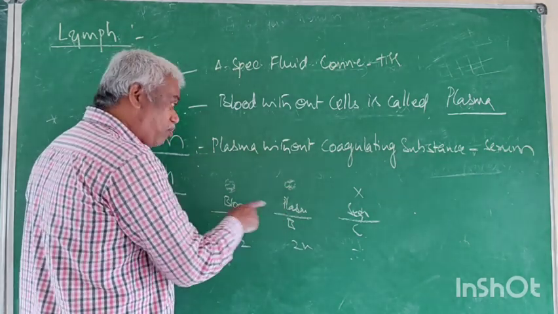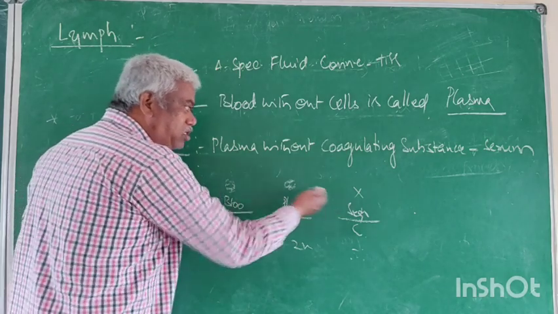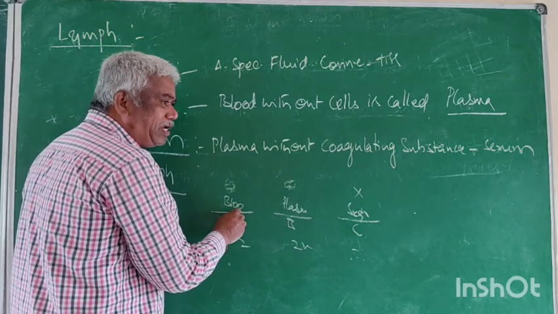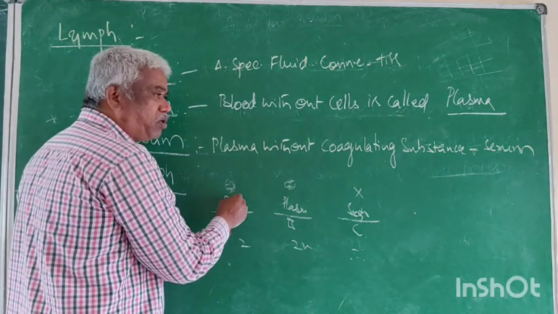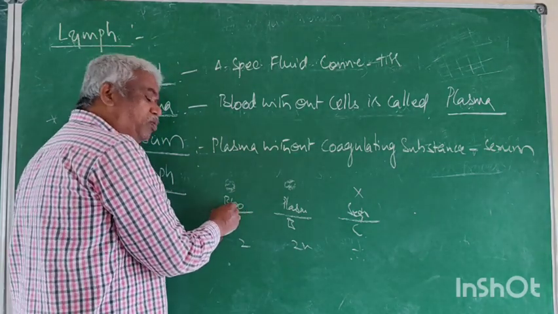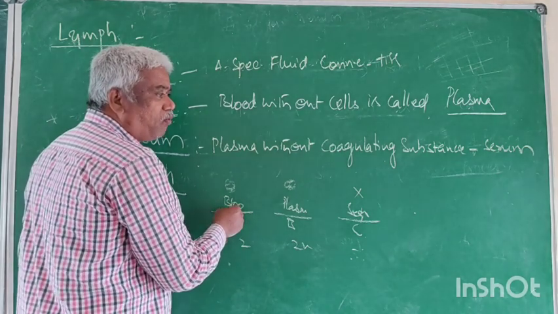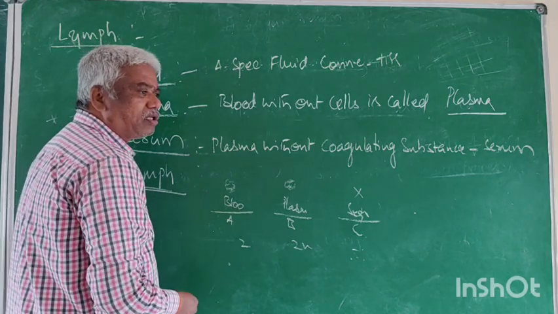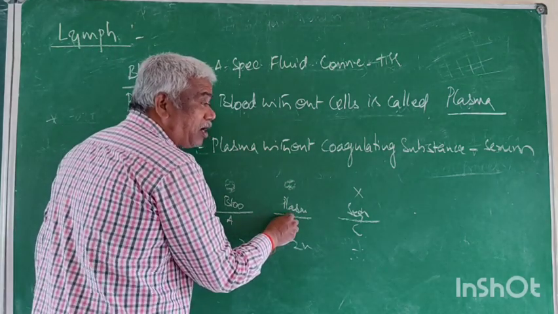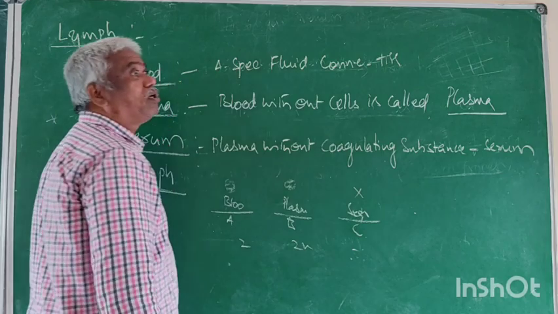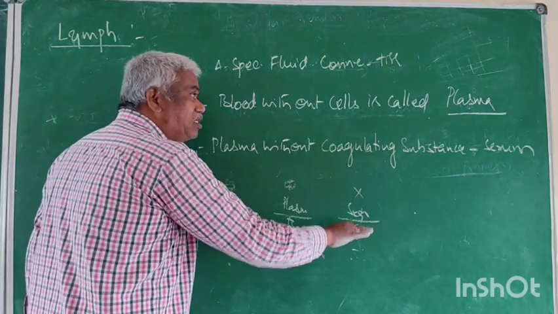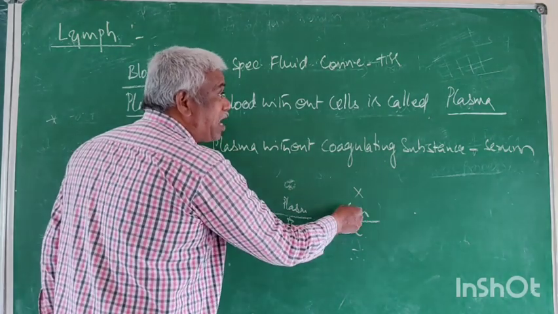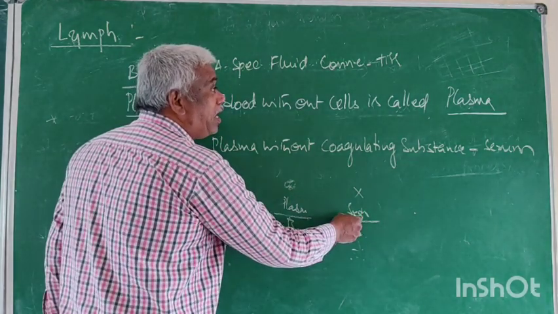Now it is clot. It does not clot because plasma contains fibrinogen and prothrombin. Blood, plasma, serum: in blood, the coagulating factors fibrinogen and prothrombin are there. Hence when the blood comes outside, it clots. Plasma does not clot, and serum is a liquid as it is outside the body, also because it does not have coagulating factors.